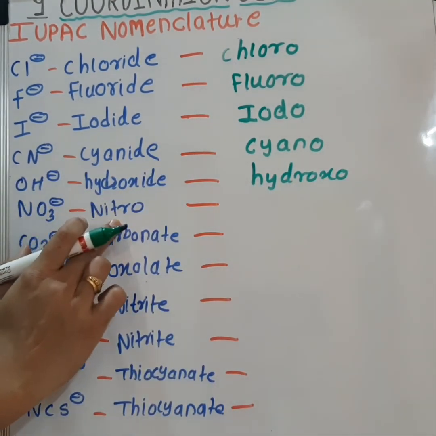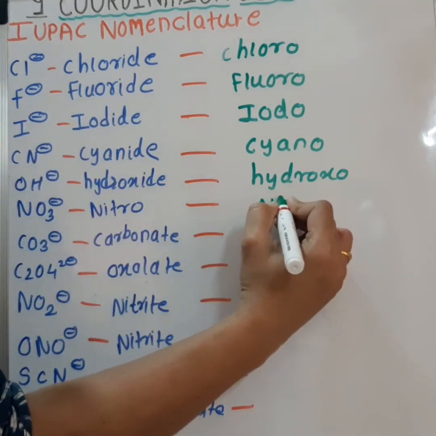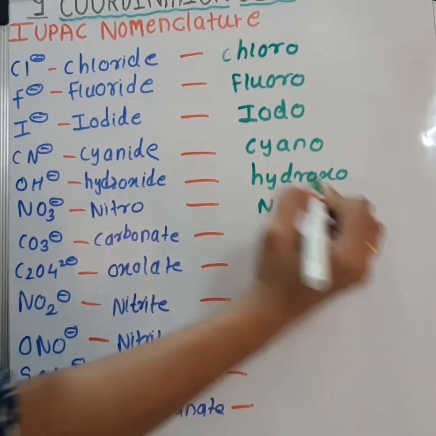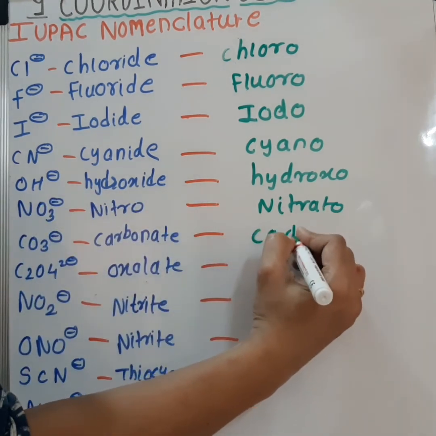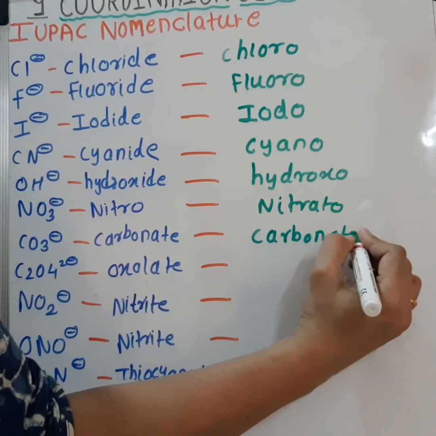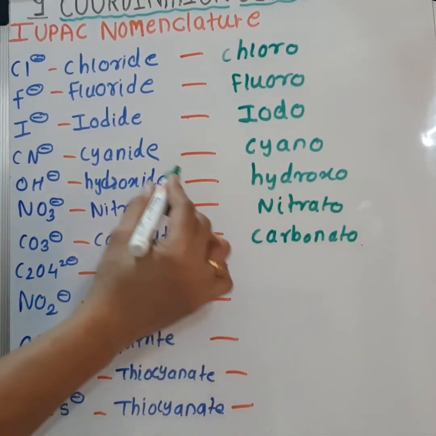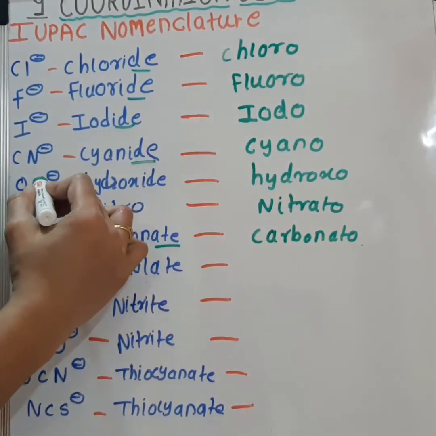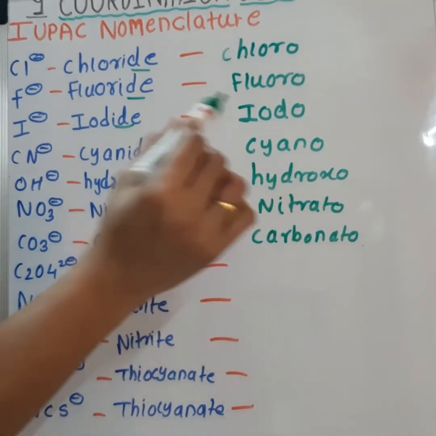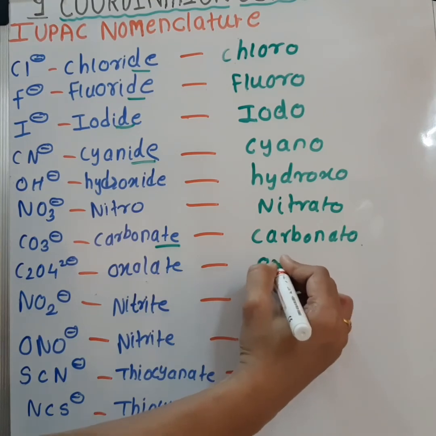NO3 minus, nitrate, is named as nitrato. Next is carbonate, named as carbonato. The ending ATE is changed to ATO and the ending IDE is changed to O, except in hydroxide, it is hydroxo. Next is oxalate. It is called oxalato.